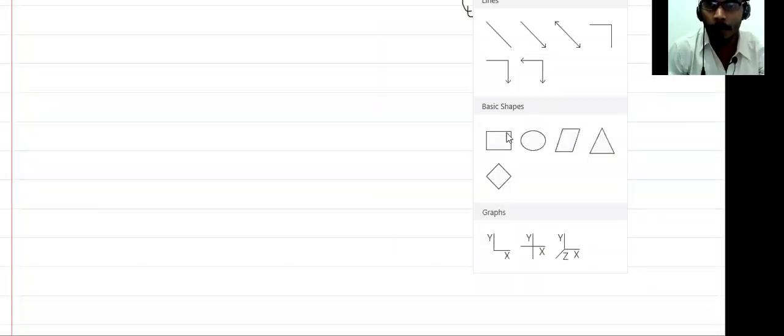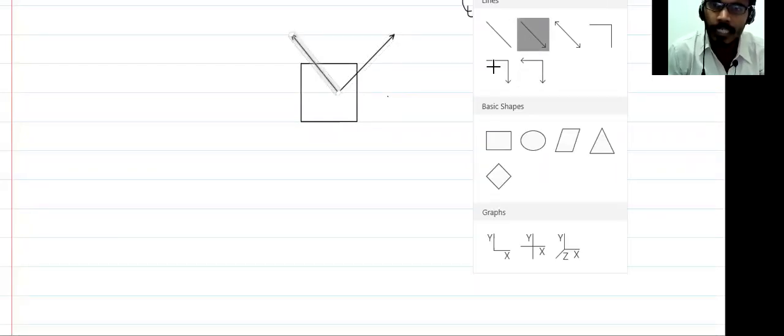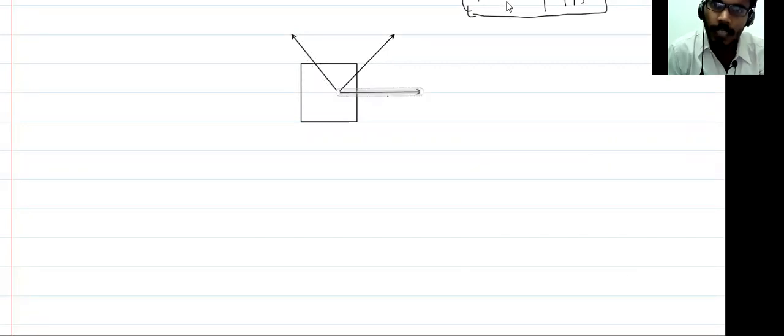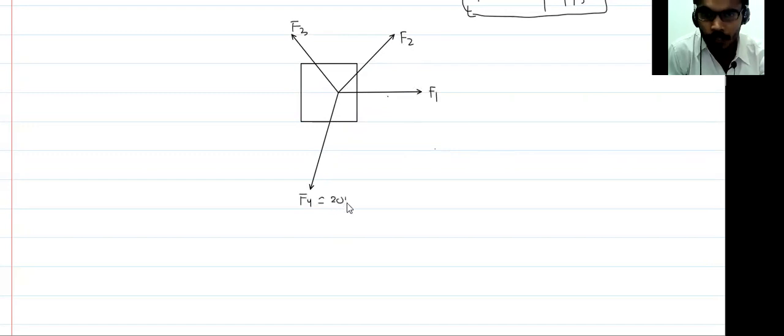Suppose that you have a block, and there are more than two forces. Suppose one force is acting in this direction, one force in this direction, one in this direction, and there is one more force acting in this direction. So there are four forces: F1, F2, F3, and F4. Let's suppose this is equal to 20 Newton, this is 10 Newton, that is 5 Newton, and this is 15 Newton.